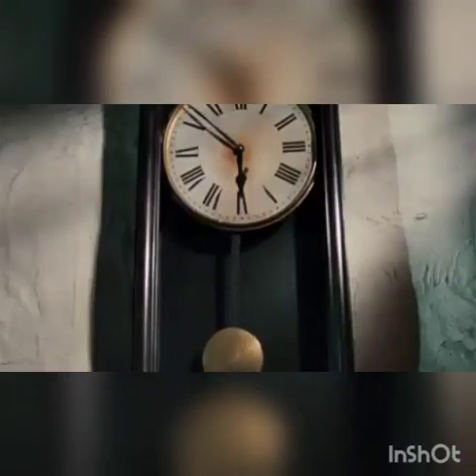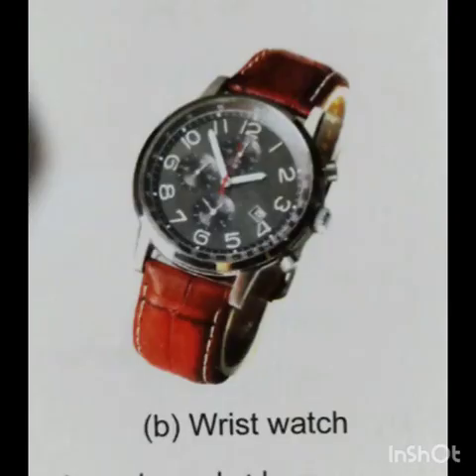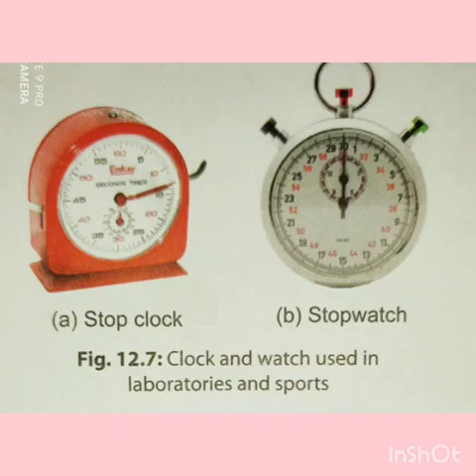The pendulum in a pendulum clock swings continuously under the influence of a wound up spring and controls the action of its hands. In the mechanical wristwatch, a pendulum is not used. It has a balanced wheel which serves the same purpose as the pendulum and controls the movement of its hands.